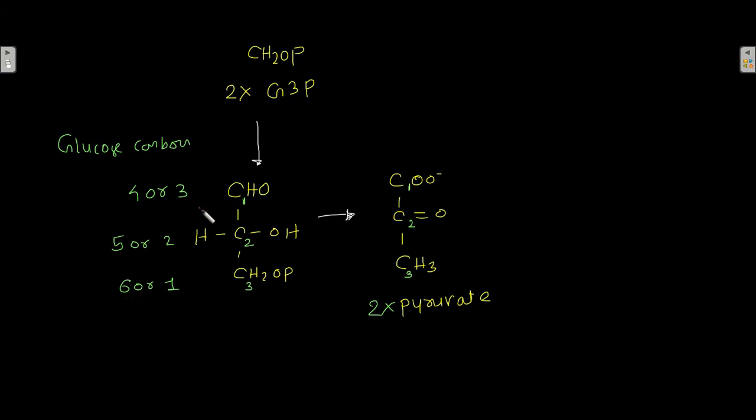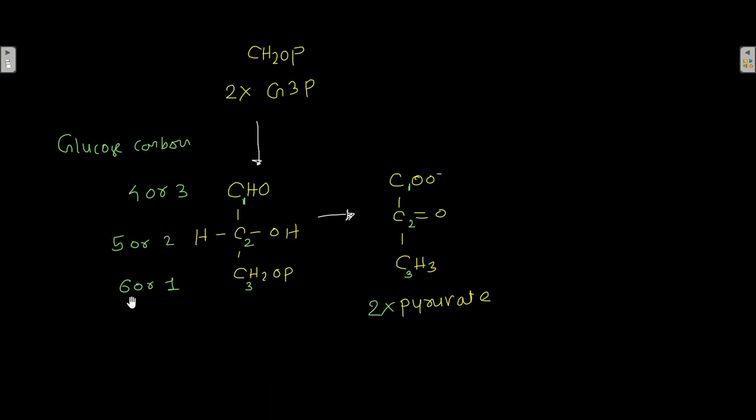It has to come from the 4th or the 3rd carbon of the glucose. Similarly, the 2nd carbon of glyceraldehyde 3-phosphate or pyruvate has come from the 5th or the 2nd carbon of the glucose, and the 3rd carbon of the glyceraldehyde 3-phosphate or pyruvate has come from the 6th or 1st carbon of the glucose.